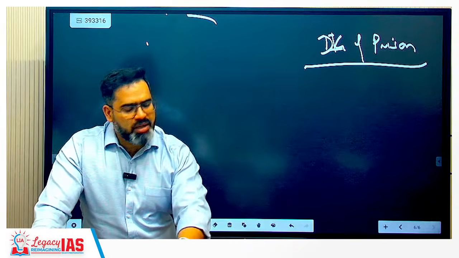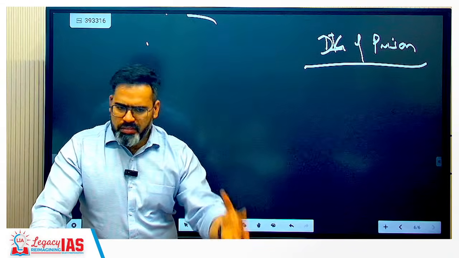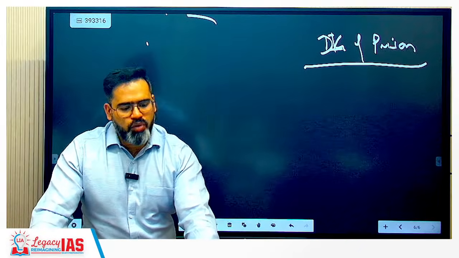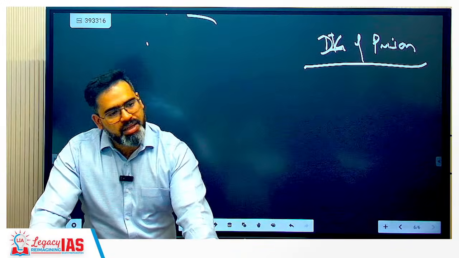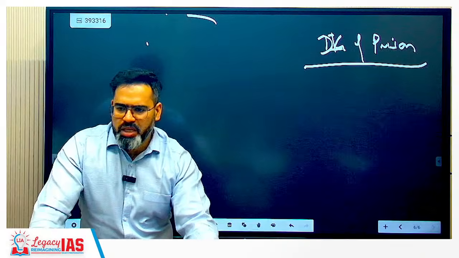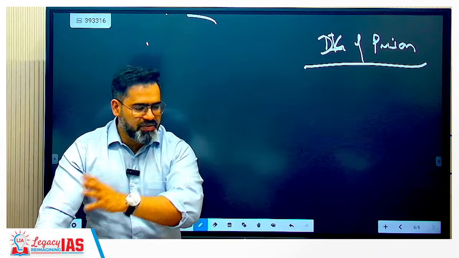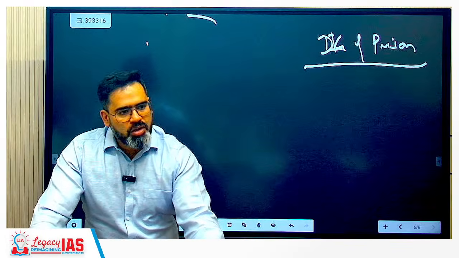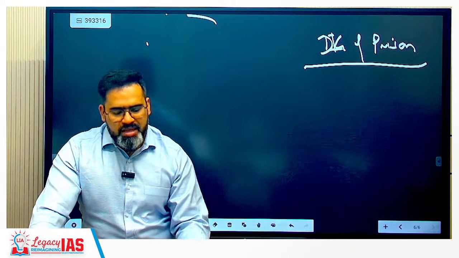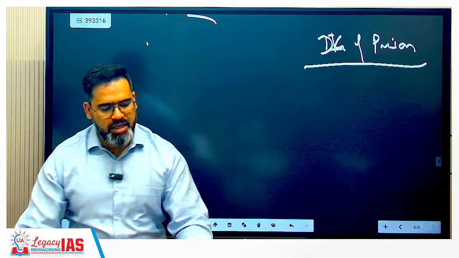What happens in furlough? A long term convict who has served the qualifying period of a number of years, and whose behavior was good, will be granted 14 days of furlough periodically to visit the family, basically to break the monotony of the jail, because they also know after jail you will go to society, so you should know how society is functioning also. So that will be given, and no special reason is required, and these 14 days will be counted as time served, they will not be added to your sentence. That is called furlough.